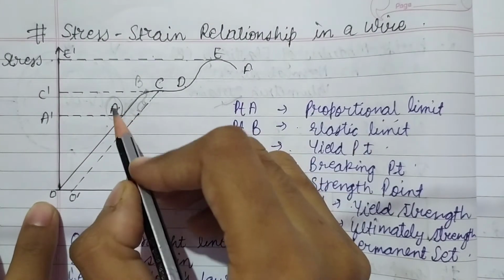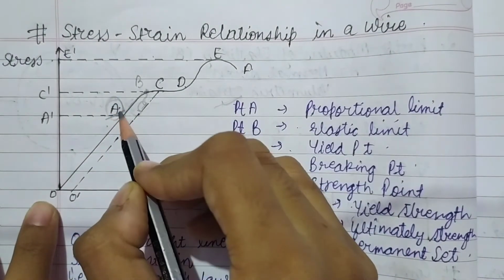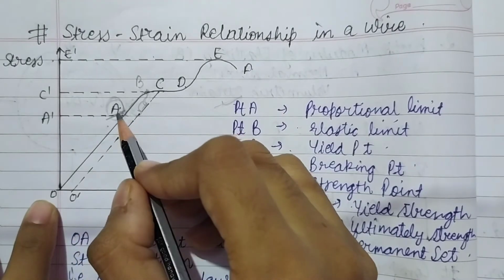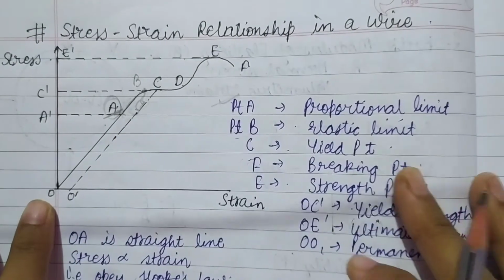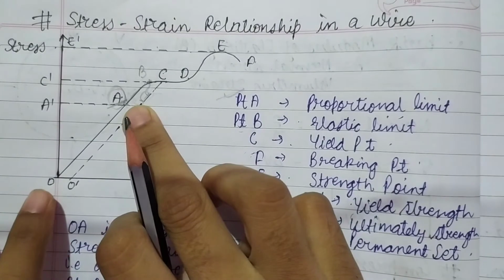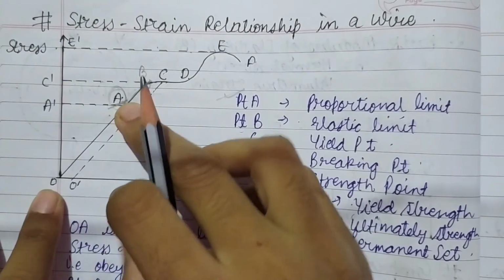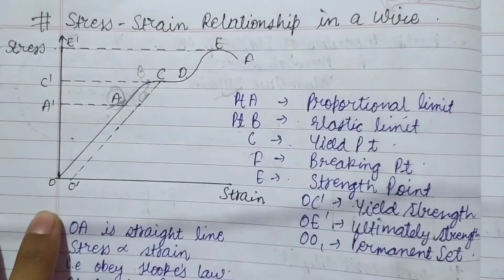So what do we say? Because till point A Hooke's law is obeyed, we say that point A is the proportionality limit. That means up to here Hooke's law is obeyed, so till point A stress is directly proportional to strain.